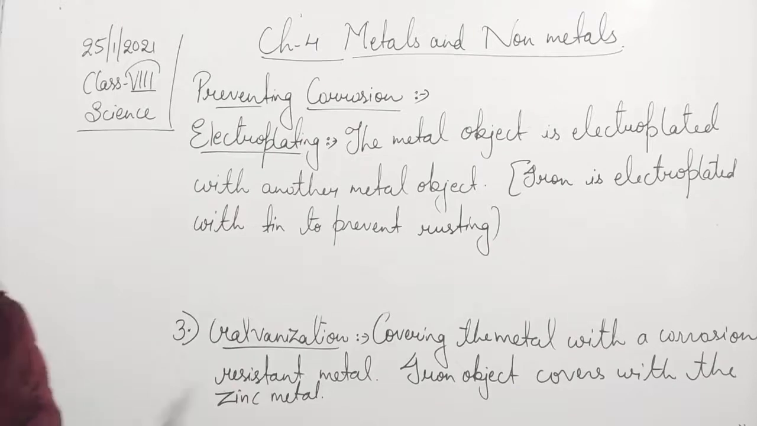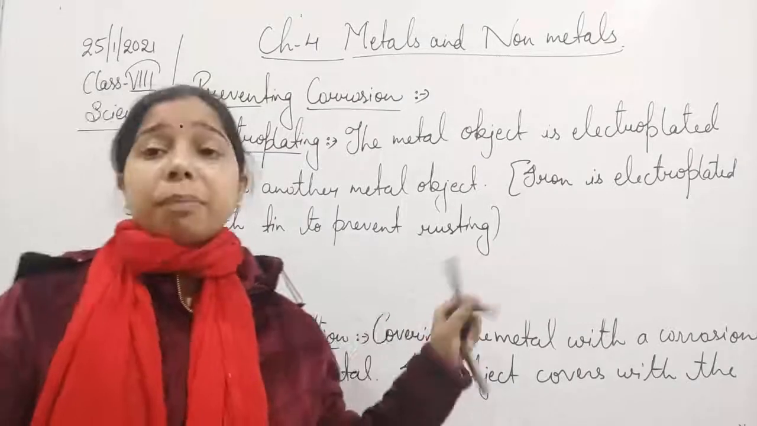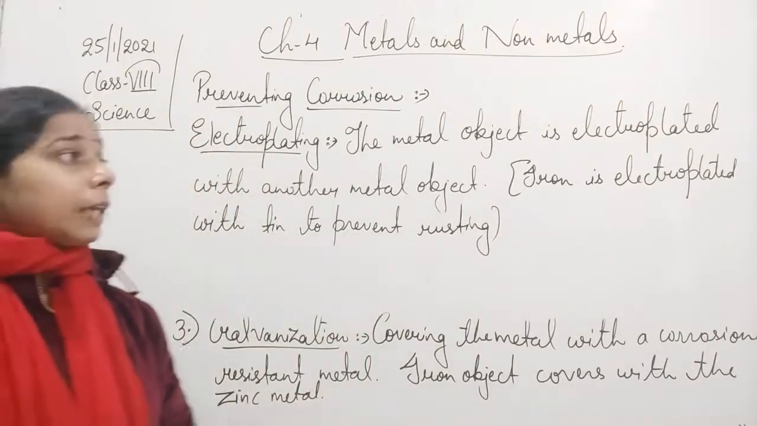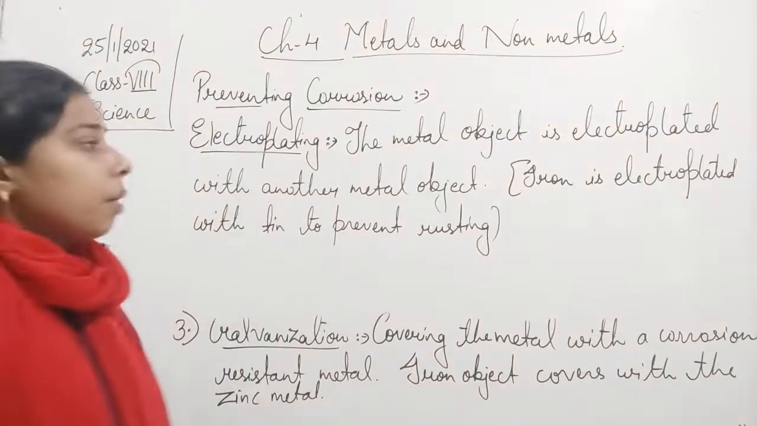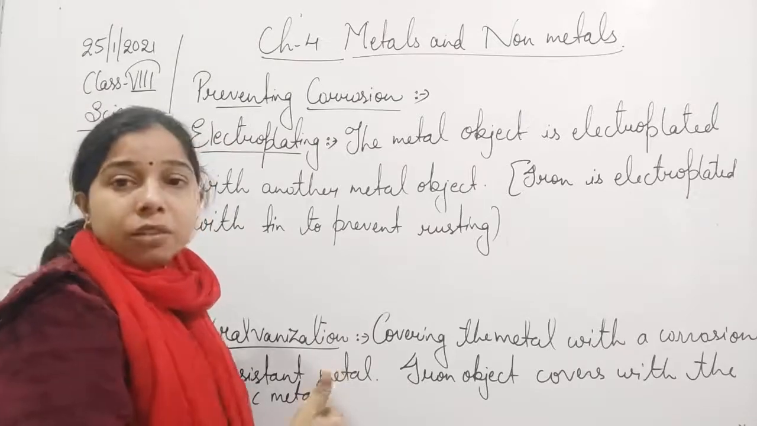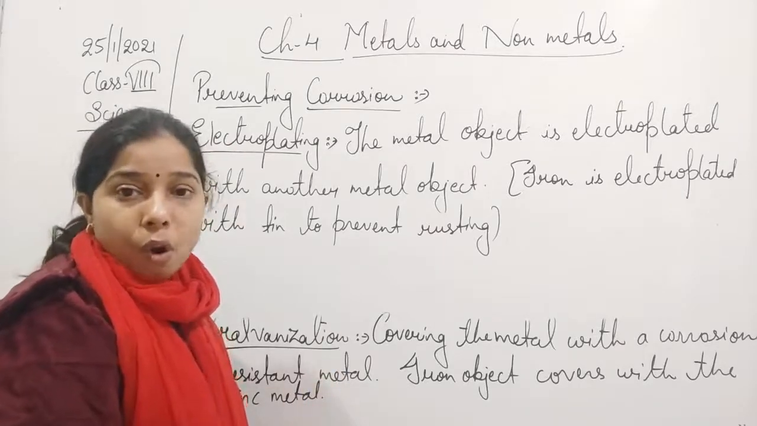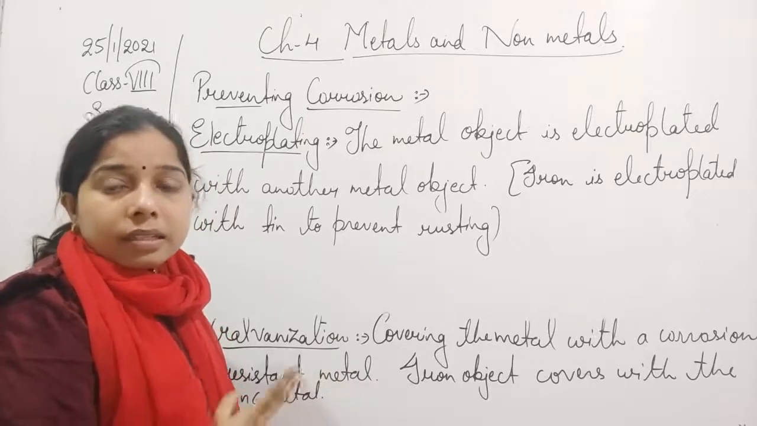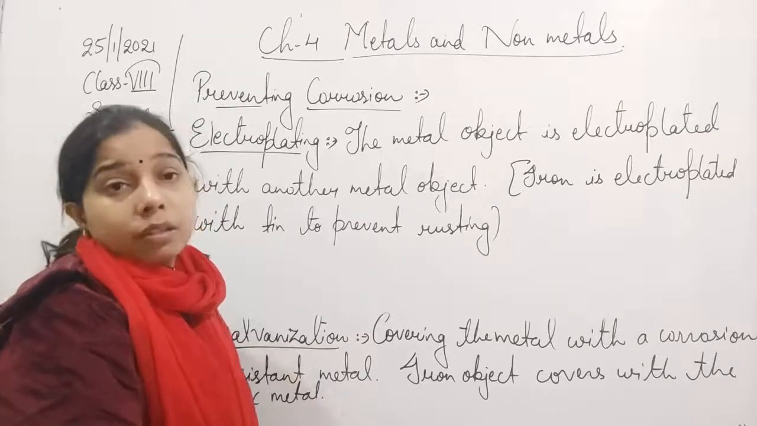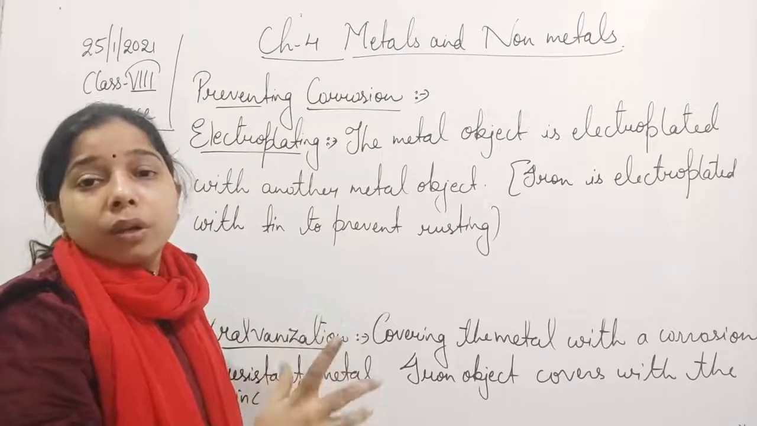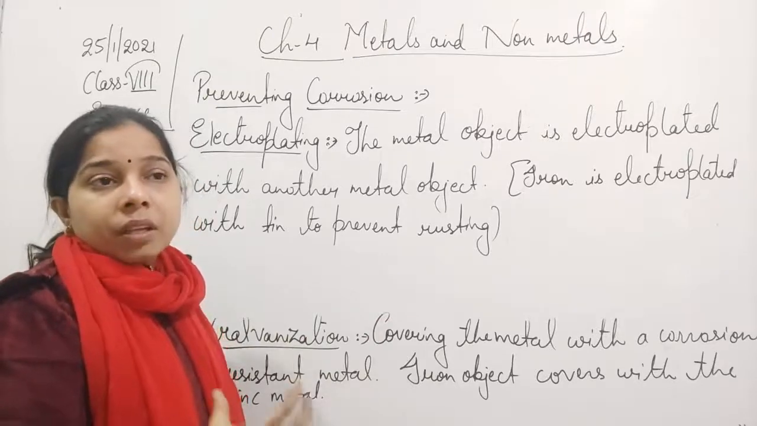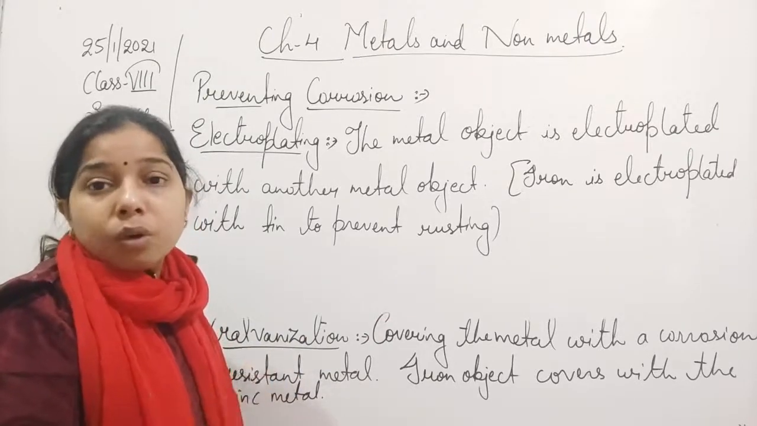Now you see here, student, these are the different kinds of prevention that we can apply to prevent corrosion. The metal object is electroplated to prevent rusting. First, we have seen either we can apply paint or a layer of oil or grease on the surface. The second, we have seen that we can make alloys by mixing two metals, or a metal and a non-metal, to prevent rusting or to make the metal object more corrosion resistant.